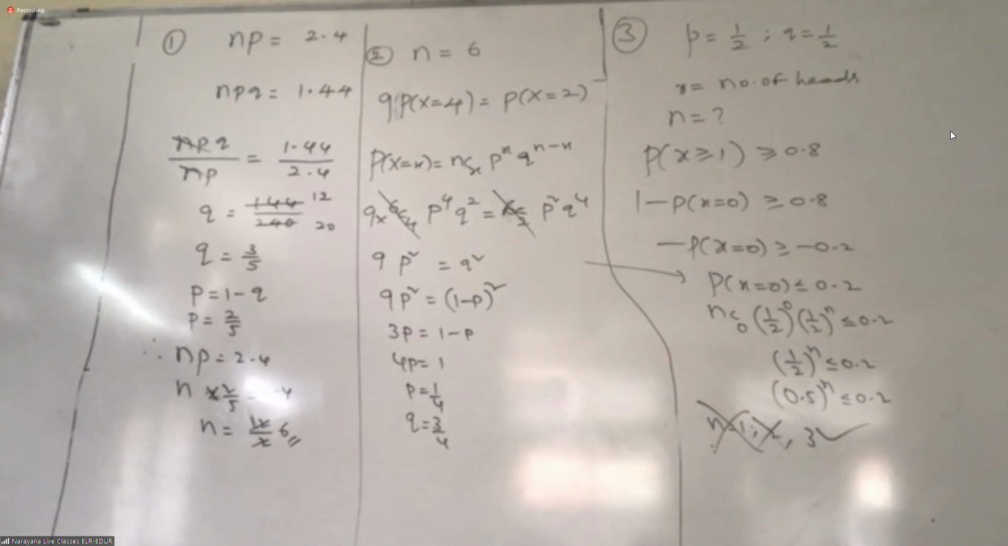What is N? N first. N is 5. So, success you decide now. Then we can go for P.